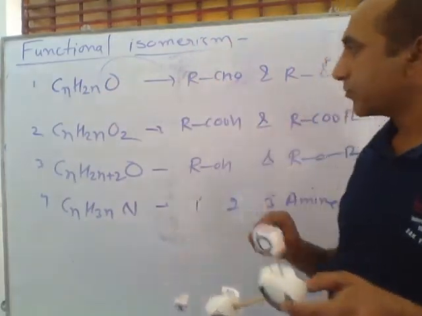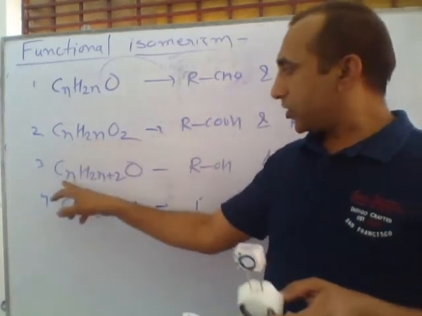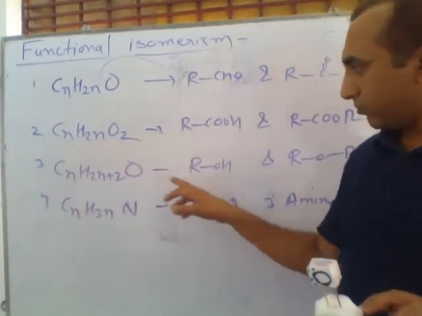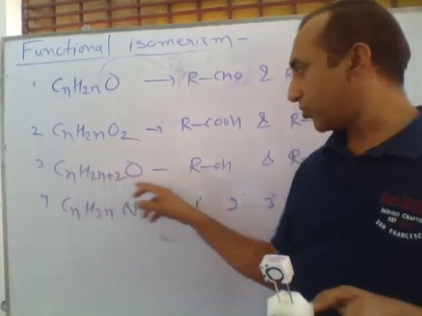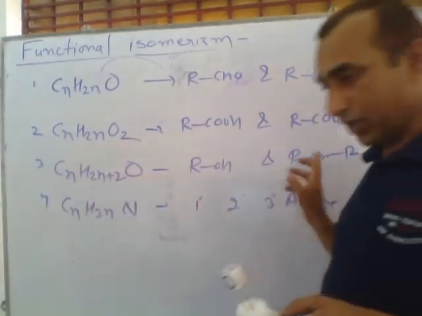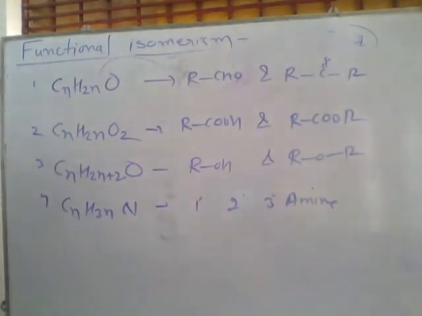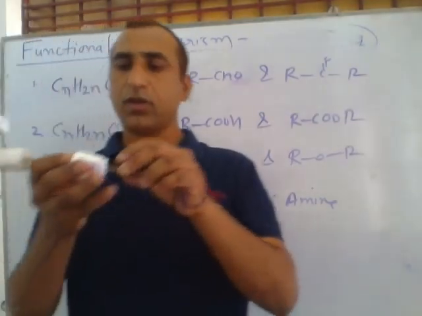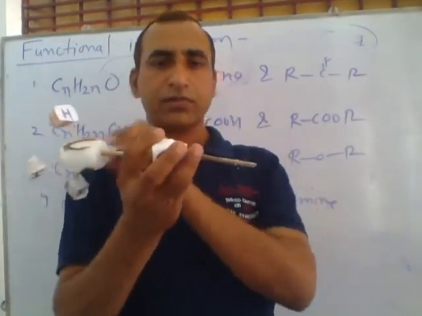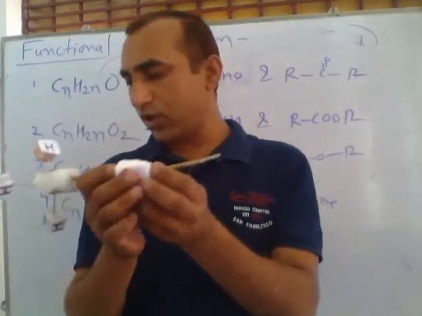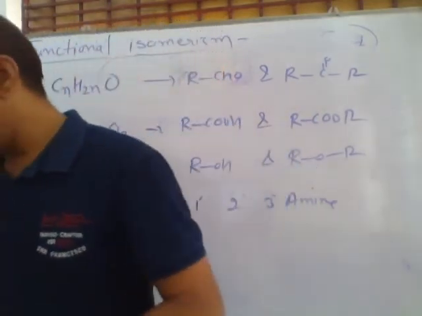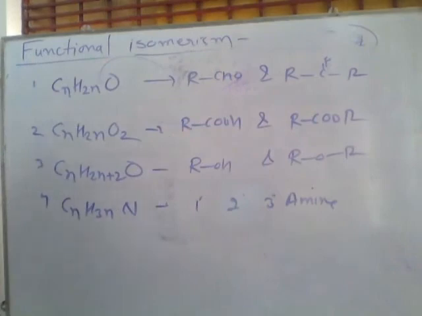Listen, if the number of oxygen is single but hydrogens are double plus 2, it is alcohol and ether. Next example. This is CH3, the middle is CH2, and last we are using, suppose, alcohol.